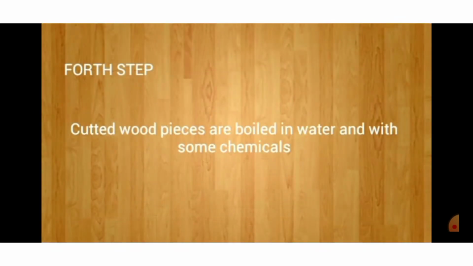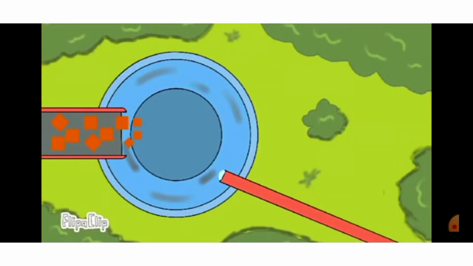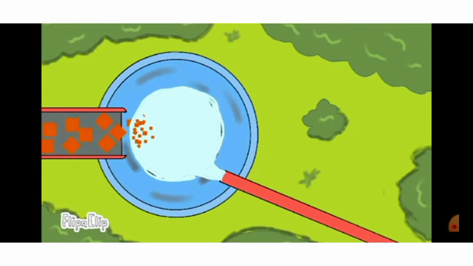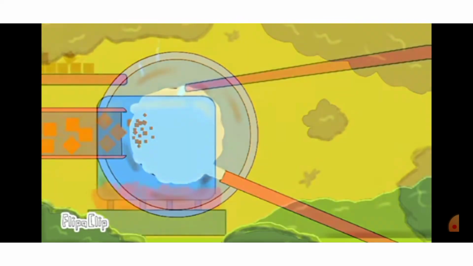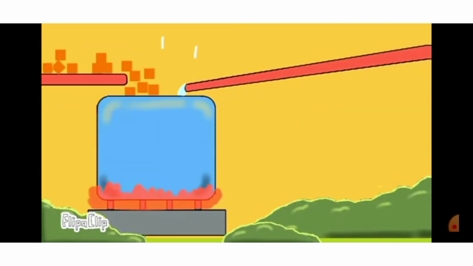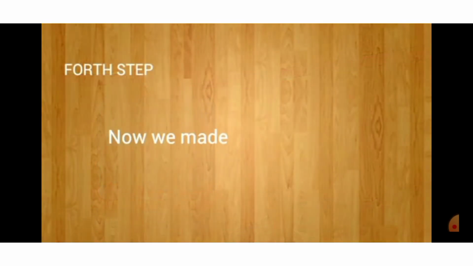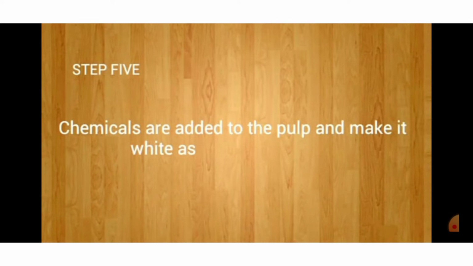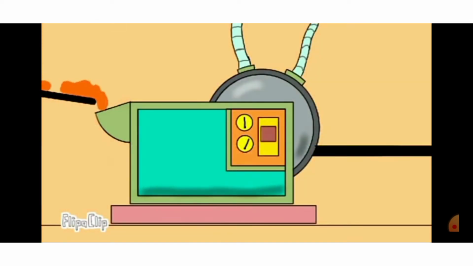Children, the cut wood pieces are boiled in water with some chemicals. The mixture of these pieces and some chemicals is kept soaking for a long time. It helps to form a pulp. And from this mixture we can make perfect white paper.